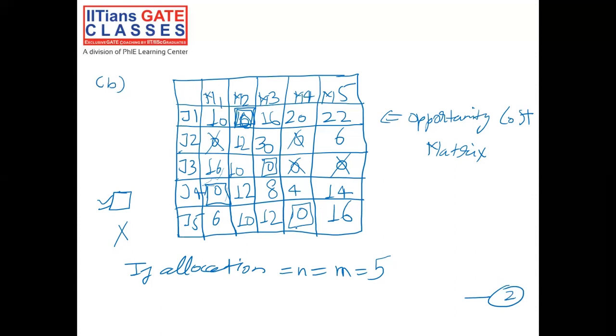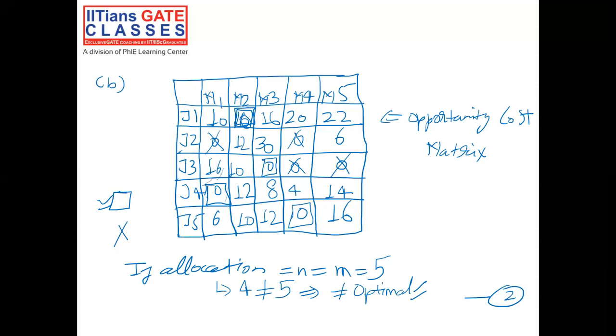No vacant zeros are present. Come to the next column. No vacant zeros are present. So all the zeros are either assigned or crossed. And if you see the total allocations, one is in row 1, second in row 3, third in row 4, and the fourth is in row 5. So total allocations are only 4, which is not equal to 5. If this is the case, then we know that our solution is not optimal at this particular stage.